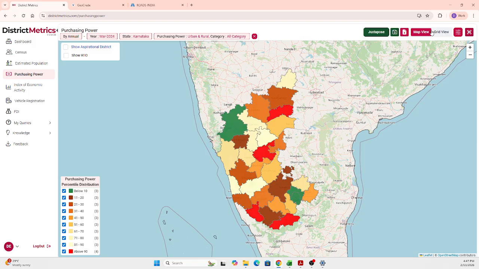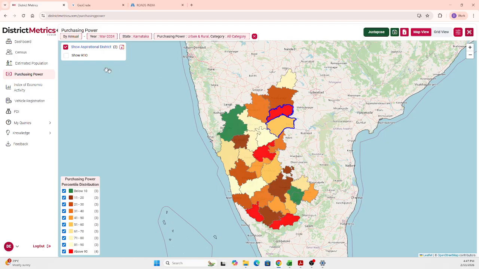that are there. So according to Niti Aayog, there are 112 districts that have been selected as aspirational districts, and those are being tagged here. You can see that on the top left. Just by selecting that, you get the purple boundary line for the districts in the aspirational district list. So Yadgir and Raichur in the state of Karnataka are the two aspirational districts.